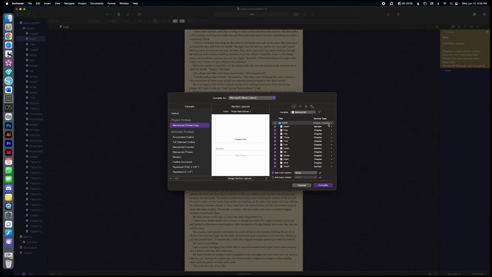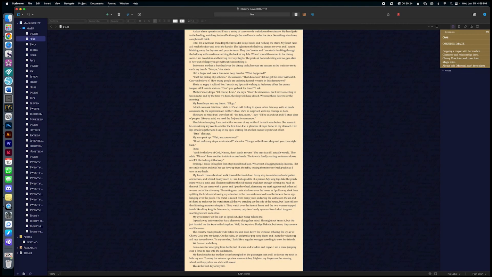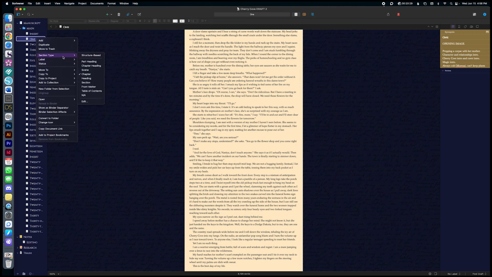There are some tweaks you might have to go through. And you have to double check that all of your things, like for example, this insert here, I had to relabel it as a section instead of a chapter, because otherwise when I exported it as a Word manuscript, it would add chapter headings to the insert. And that is not what I needed. I needed it to be just on its own without any treatment. So just make sure that the right labels are on the right sections, and you can either do that in that formatting section, or you can do it right here under section type.